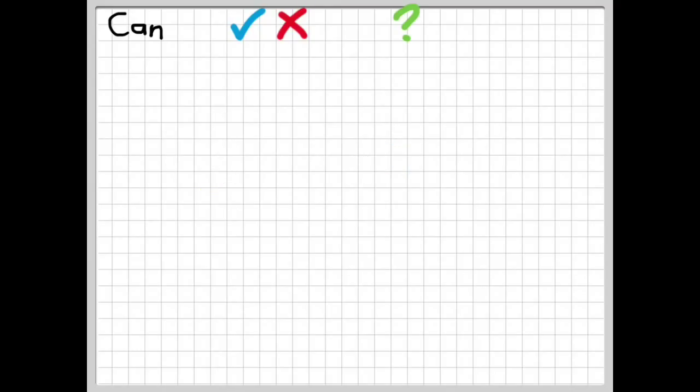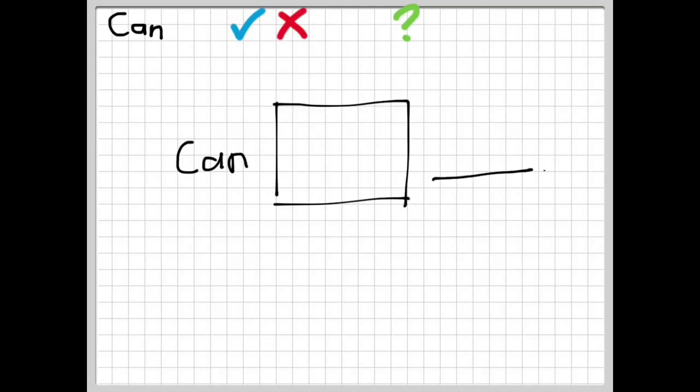Now let's look at the question form of the verb can. First, we place the verb, then the subject, and then the activity that the subject is able to do. In this case, let's look at an example. Can you fly?